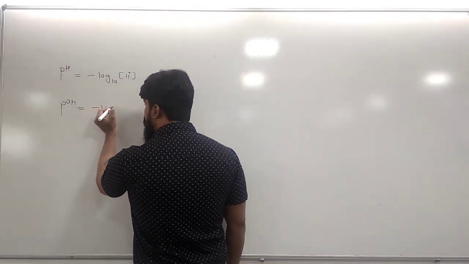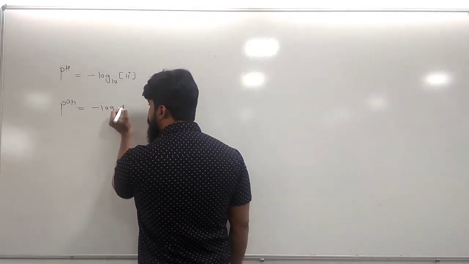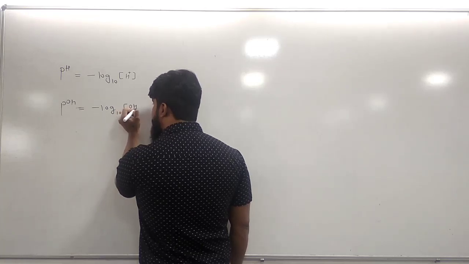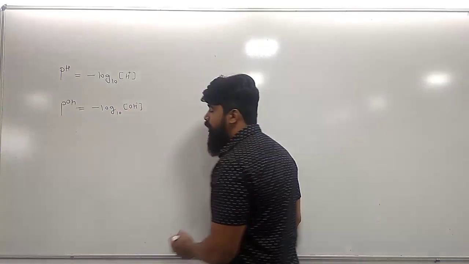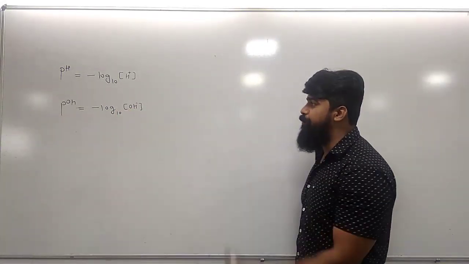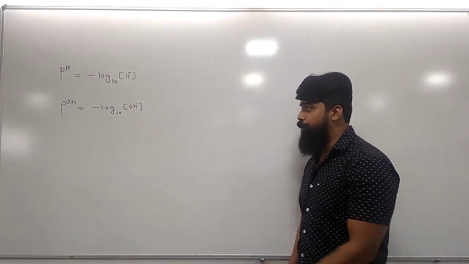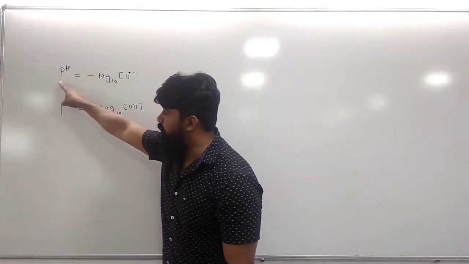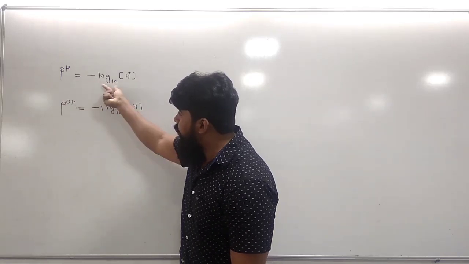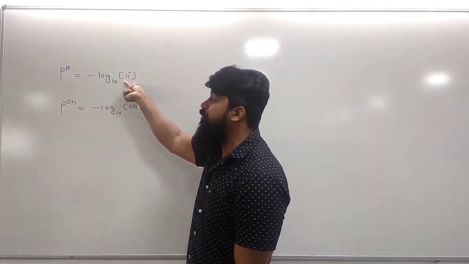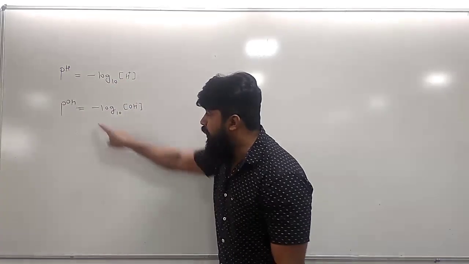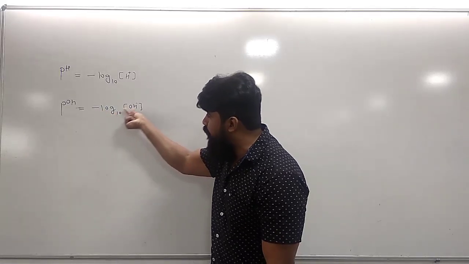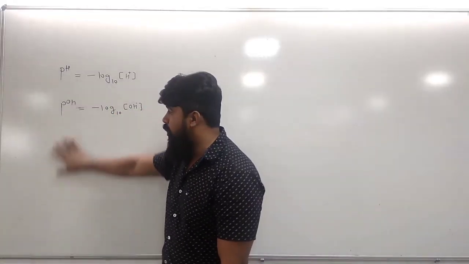The negative logarithm to the base 10 of the OH- ion concentration is called pOH. So these expressions are the definitions of pH and pOH. Again, listen: pH is the negative logarithm to the base 10 of the H+ ion concentration, and the negative logarithm to the base 10 of the OH- ion concentration is called pOH.